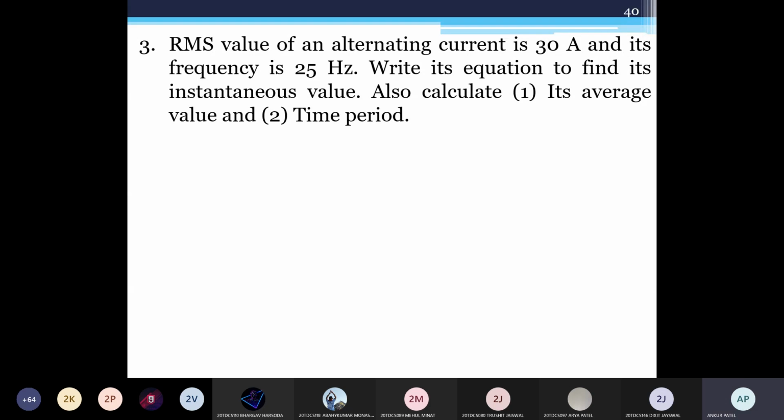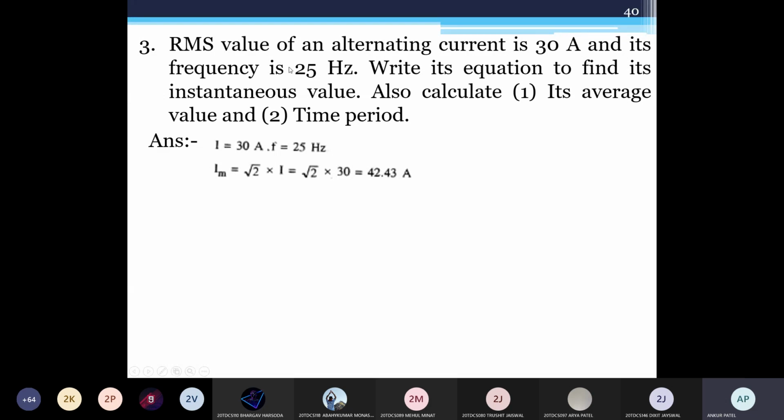IRMS is equal to Im upon root 2. So Im equals root 2 into IRMS. Just get it. Im is equal to root 2 into IRMS, with IRMS given. So Im is equal to root 2 into 30, so it is 42.43 ampere. Are you getting it?